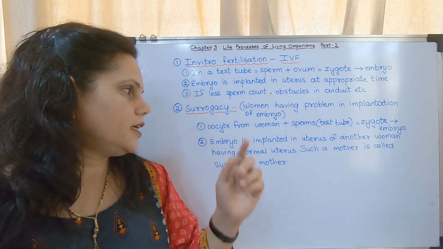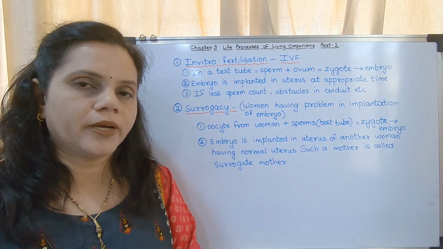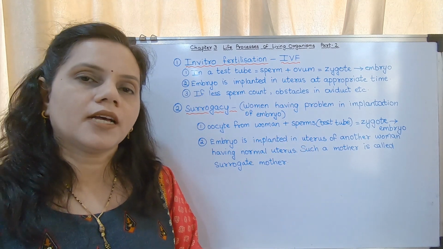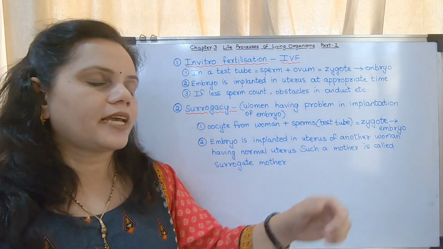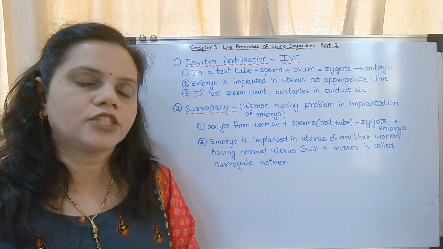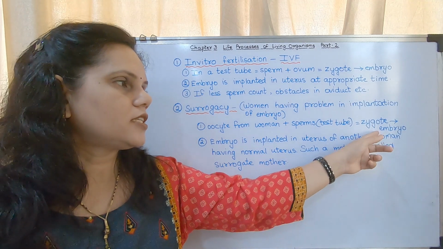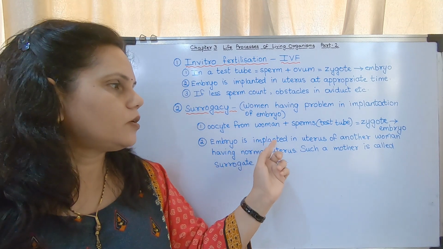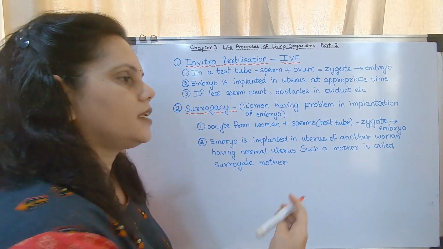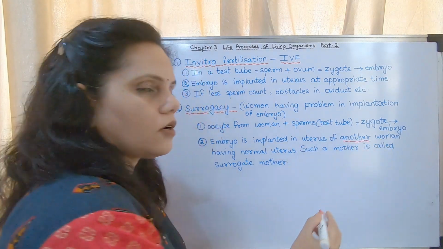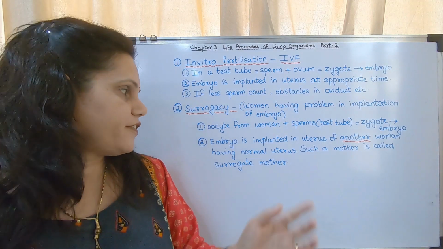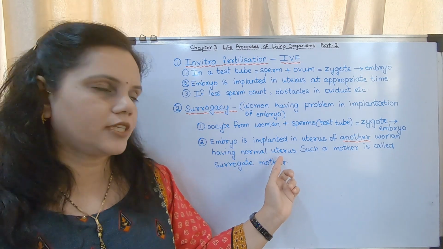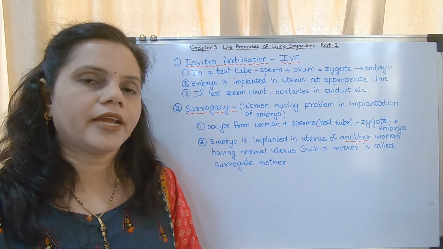In that case, what is done? The ovum from the same wife is taken, and the sperm from the husband is taken. In the test tube they are fertilized to form a zygote. That zygote is converted into an embryo. That embryo is implanted in the uterus of another woman, who is not the wife, having a normal uterus. Such a mother is called the surrogate mother.